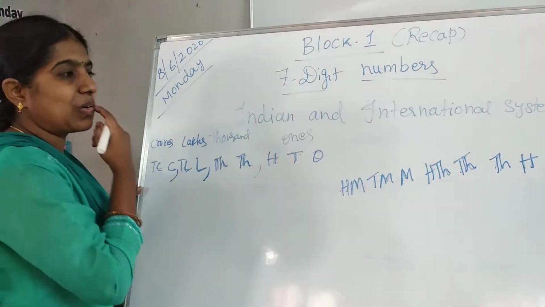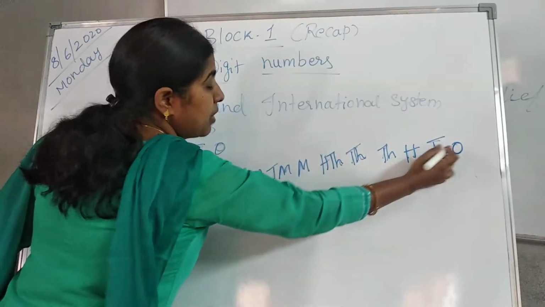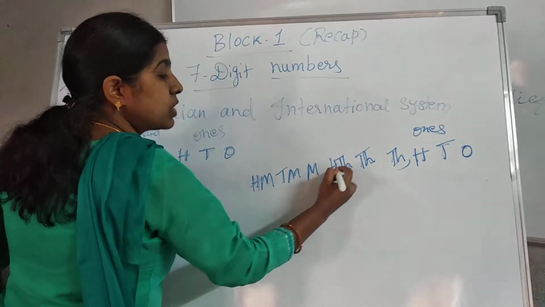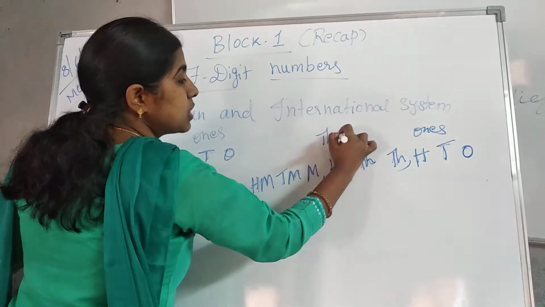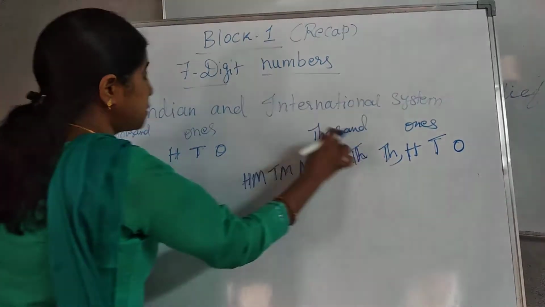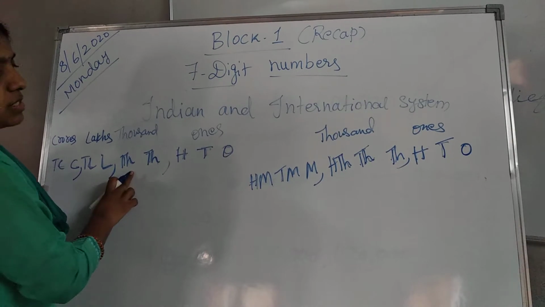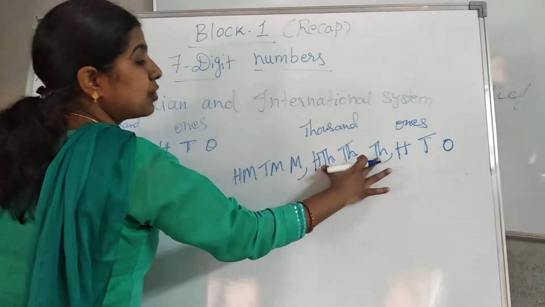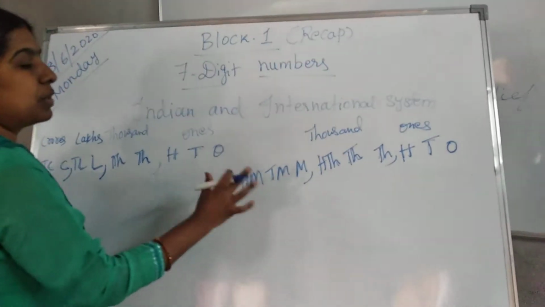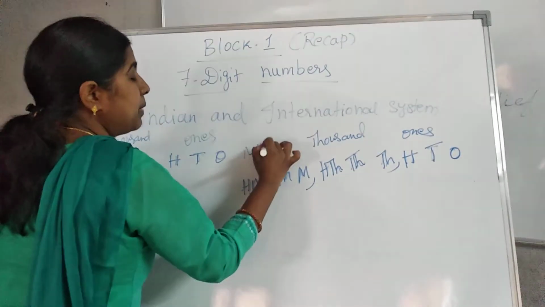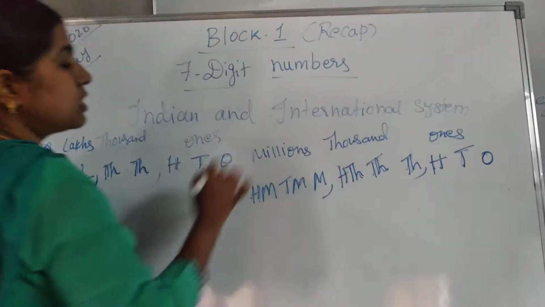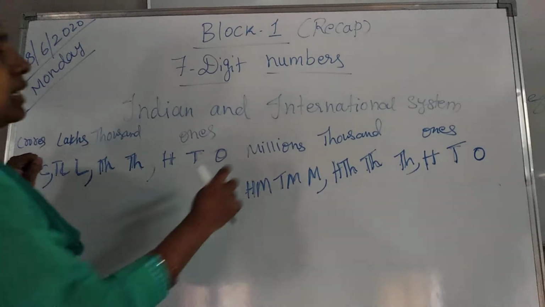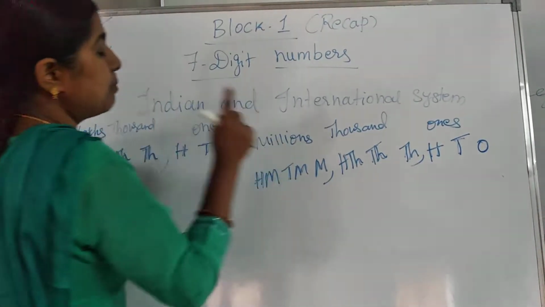Crores and 10 crores. But in the international system, ones, tens and hundreds is the ones period. Thousands, 10,000, 100,000 is the thousands period. In the Indian system the thousands period has only 2 digits, but in the international system the thousands period has 3 digits. After that only we have to put the comma. Next here millions. Okay, so everyone clear? In the Indian system it is ones, thousands, lakhs, crores, and in the international system ones, thousands and millions.